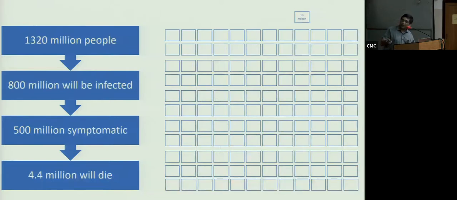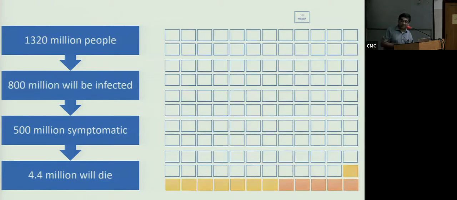But think about this as a country. These are 132 squares. Okay? We have about 11% of our population, 10.3% of our population, which is about 60 years of age. Now in that, you expect 60% of them to get infected, right? The proportion that would die is considerably large. It's about 2.2 million in that age group.